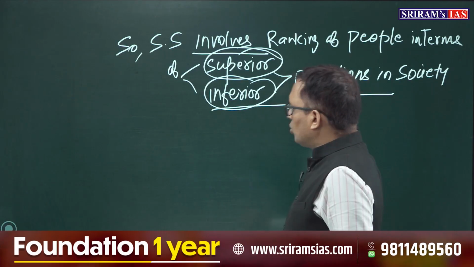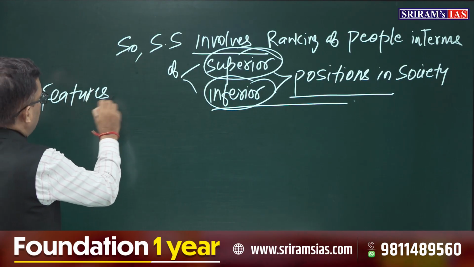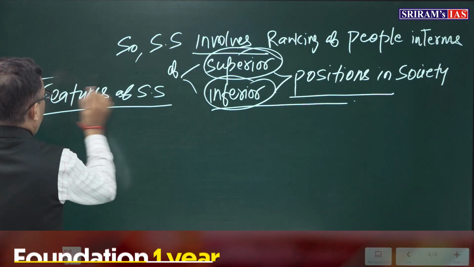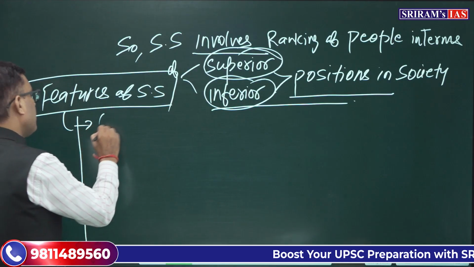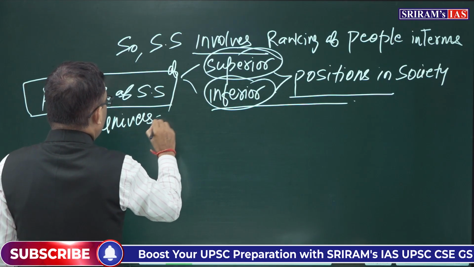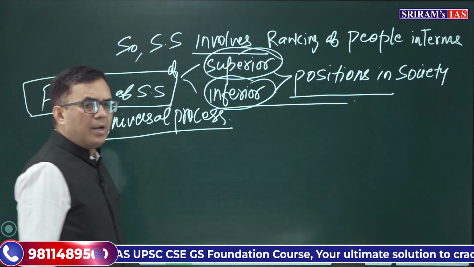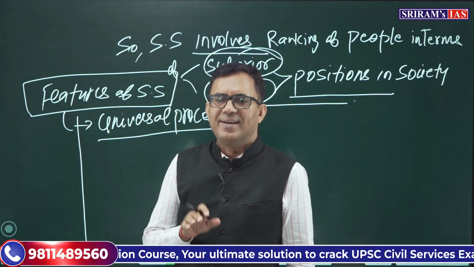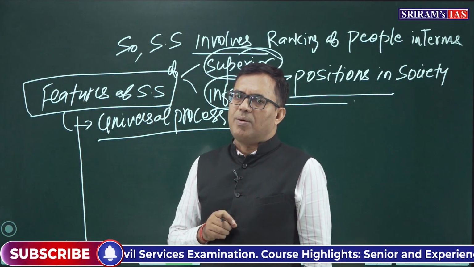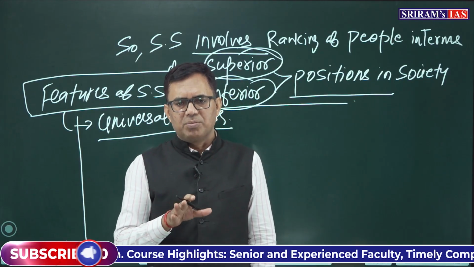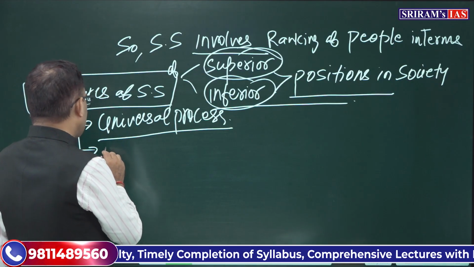Now meaning is clear. So from this point of view, if we think about the features of social stratification, just broadly some features we can say. First of all, social stratification involves a universal process, that you know. Universal process means stratification is found in every society, from the most primitive society to the modern society. In primitive society forms of stratification was different, medieval society forms of stratification was different, and today's society forms of stratification is different. Okay. So universal process, it means first.